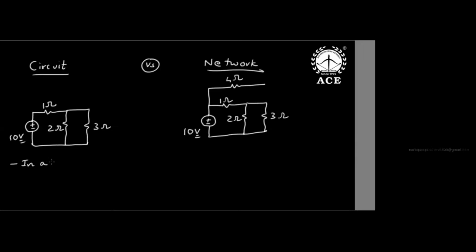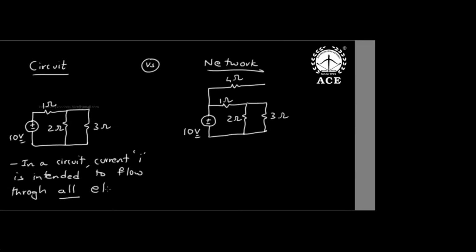Okay, but the rule is in a circuit, current is intended to flow. In a circuit, current I is intended to flow through all the elements. That is important, sir: elements. Listen carefully, sir. In a circuit, current is intended to flow through all the elements.